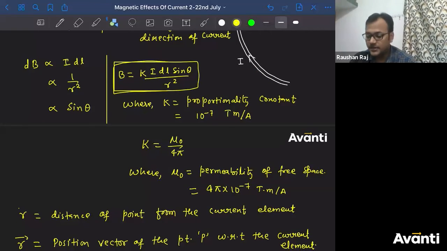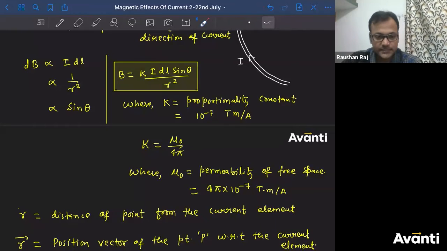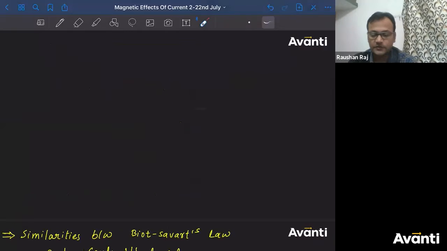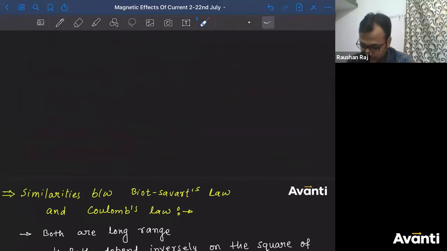Okay, what about if I talk about the direction? What about the direction of magnetic field? Since magnetic field is a vector quantity, how can we express this magnetic field in terms of vector, or how can we express the direction of magnetic field? So we need to express this magnetic field in vector form. So how will we do it? It was also observed that the direction of magnetic field is what?